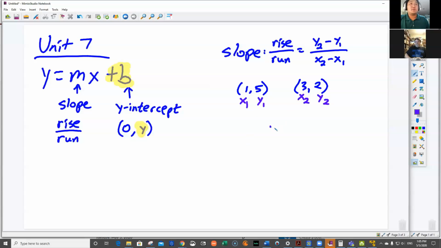Okay, so 2 minus 5 over 3 minus 1. 2 minus 5 is negative 3. 3 minus 1 is 2. Okay, cannot simplify that fraction, so that's my slope. Okay, now that slope, okay, whoops.